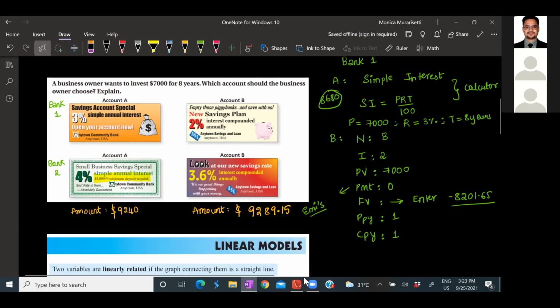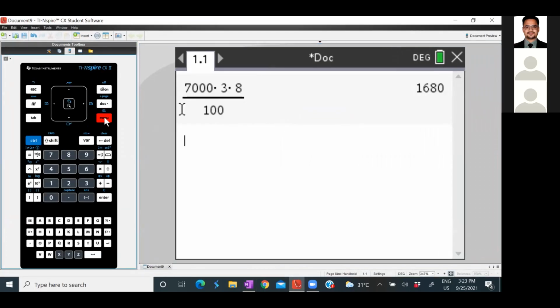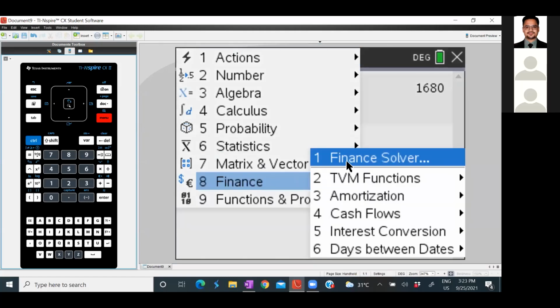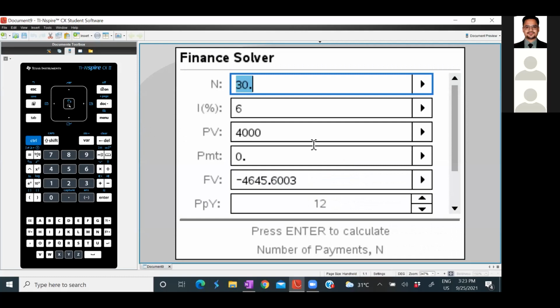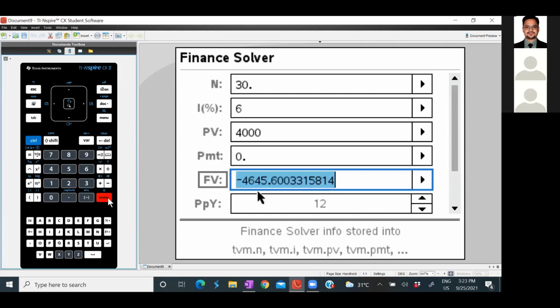Monica, there's a question from a student, Daksh Bafna. Oh, yeah, I just answered it. How to find FV is very simple. When you're in your finance solver, just enter the values. Now I have an example with values. Please go to FV. When you move to FV, you can delete the value using the delete button here. Now your space is empty. Just click enter. Automatically, you will get your answer. It's that simple.